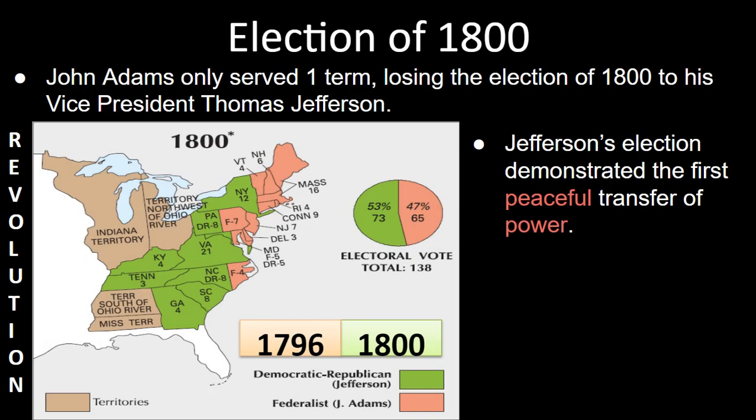The Alien and Sedition Acts caused a large downturn in support for Adams and contributed to Jefferson's success in the 1800 election. This election sees a flip in political partisanship within the nation. John Adams only served one term, losing the election of 1800 to his vice president, Thomas Jefferson. Jefferson's election demonstrated the first peaceful transfer of power, with Adams leaving the Capitol the night before Jefferson's inauguration.